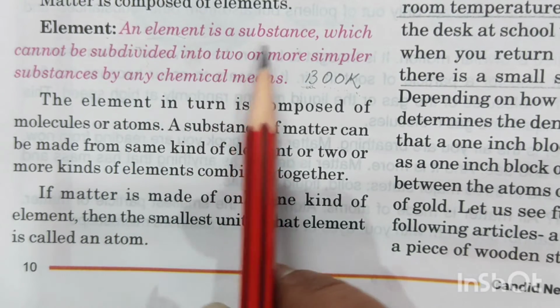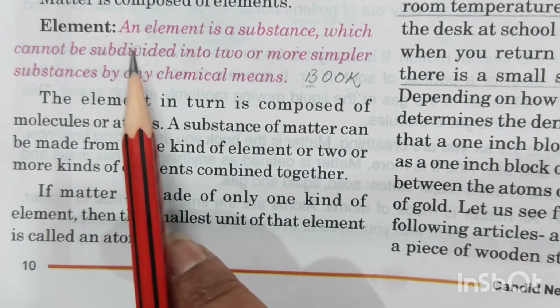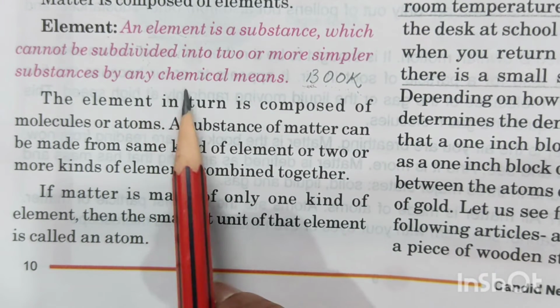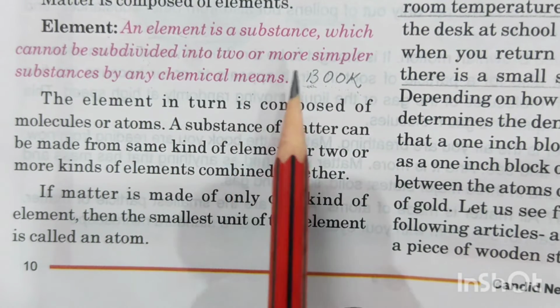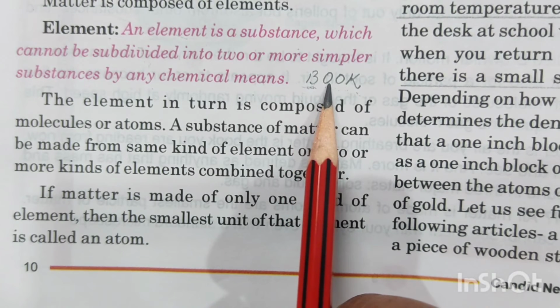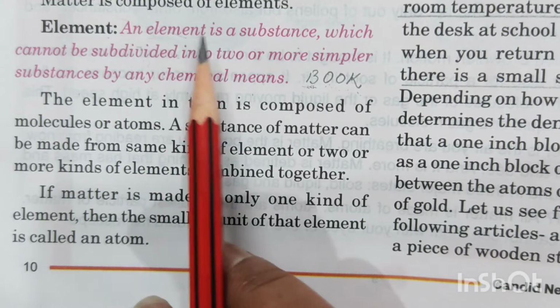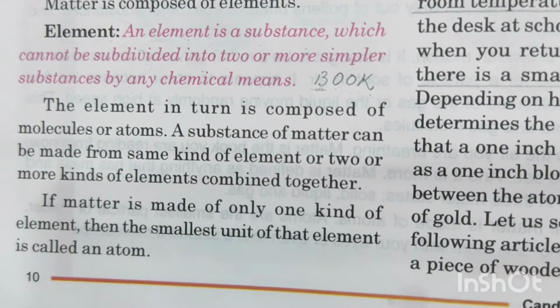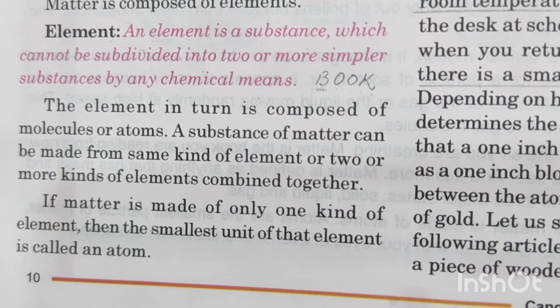An element is a substance which cannot be subdivided into 2 or more simpler substances by any chemical means. That means, as you cannot divide B further, as you cannot divide O further, similarly, you cannot divide an element further. So, elements together make up what is known as matter.